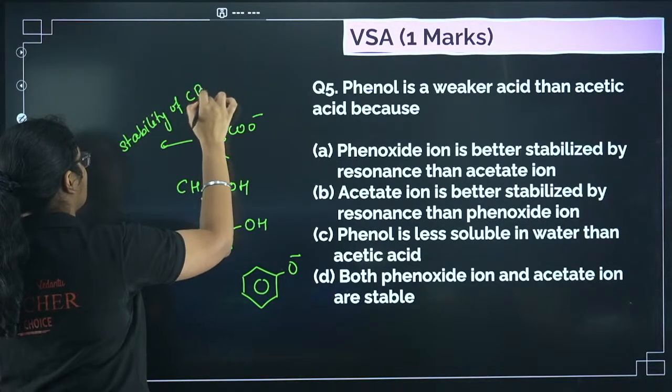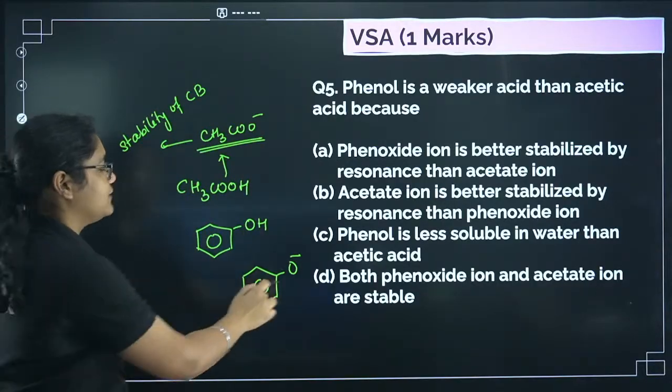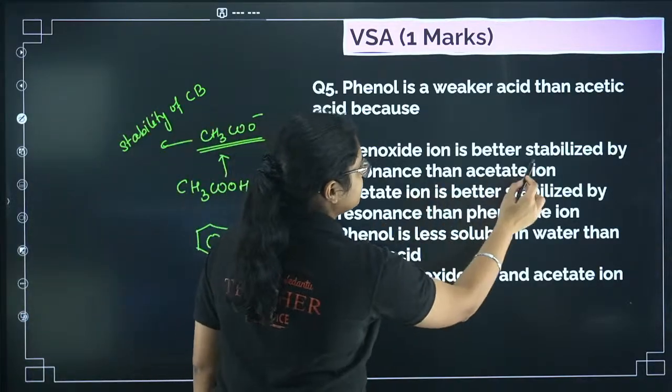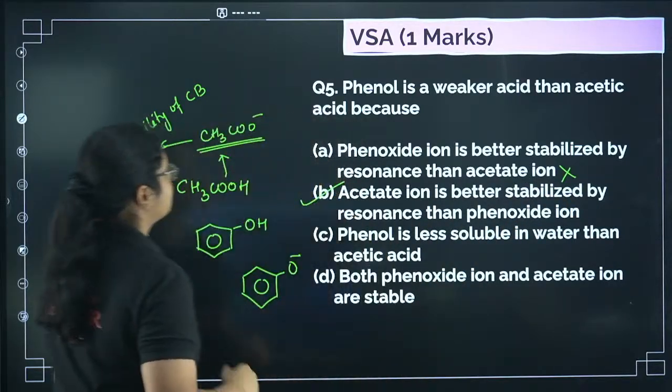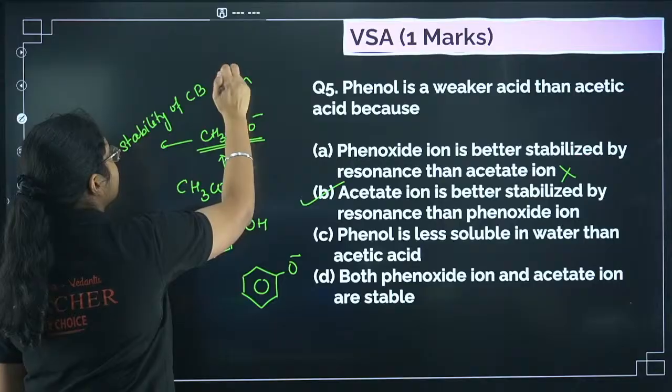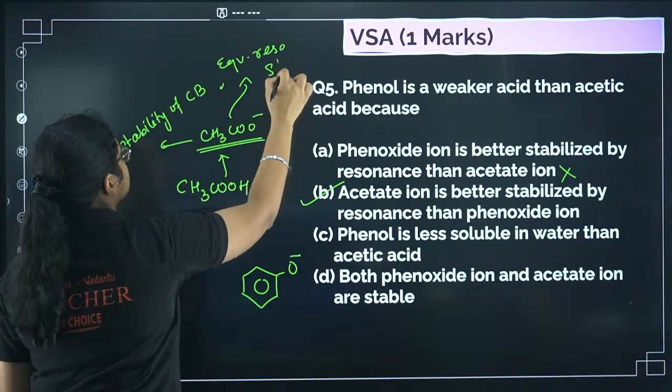Stability of conjugate base. So obviously this one is more stable than this one. Okay. Phenoxide ion is better stabilized? No. Acetate ion is better stabilized? Yes. Because of what? Why is it more stabilized? Because of equivalent resonating structures.